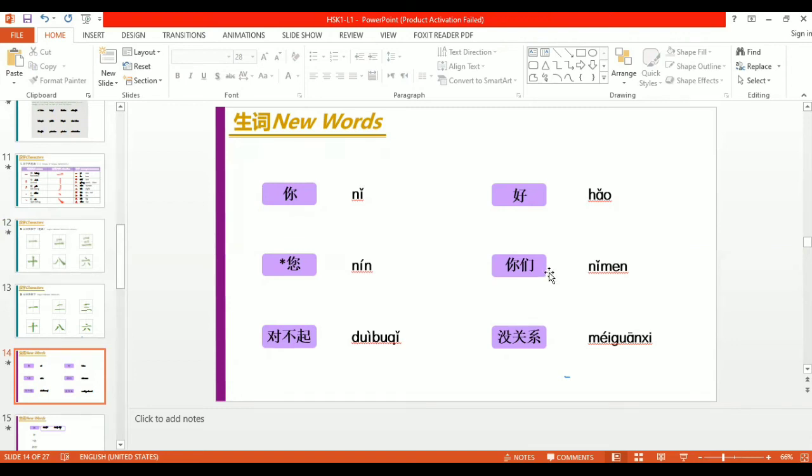Okay. Now the fourth word is Niman. Niman is used as a plural. When there are two or three or four people standing over there, I would say Niman. Niman means you people. Okay. Now the fifth word is Toibuchi. Toibuchi means sorry. Okay. That combined word is Toibuchi, which is known as sorry. And the sixth word is Megwanshi. Megwanshi means it's okay. Welcome.